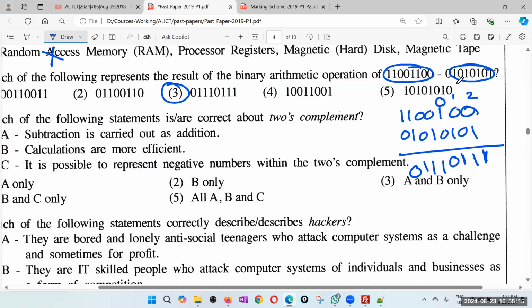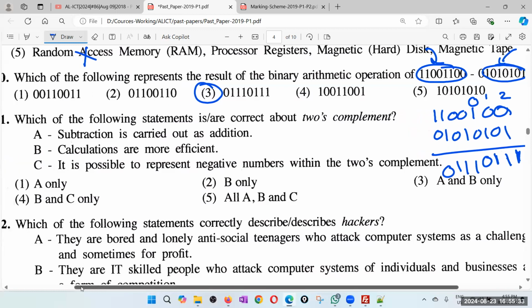But if you really can't understand, if you find it really difficult to do the subtraction at binary level, that is the second option. But it will take more time. So make sure you do it very fast.